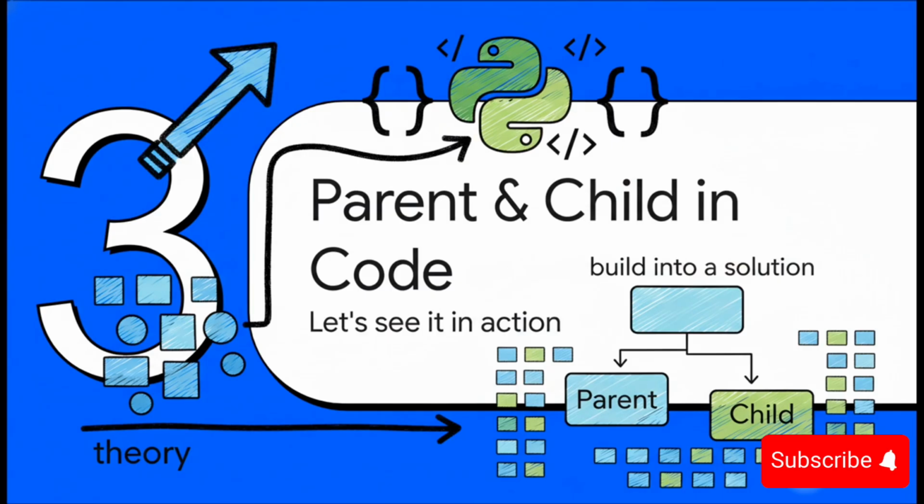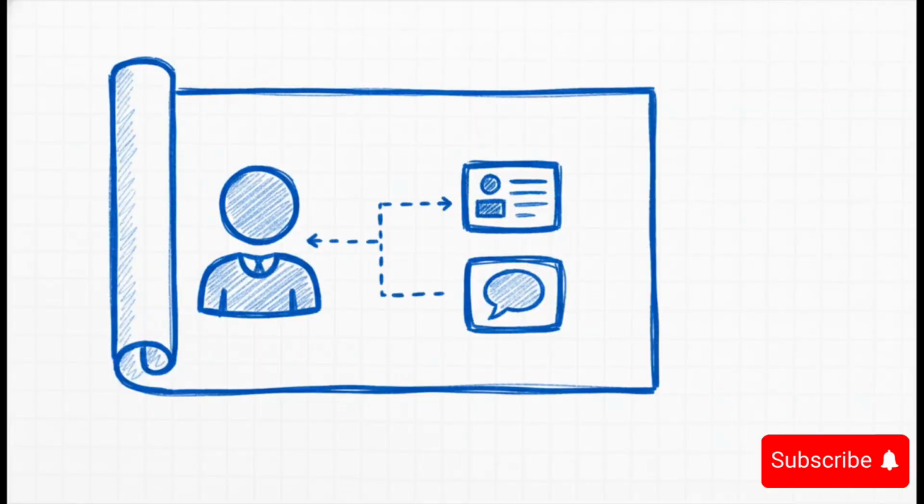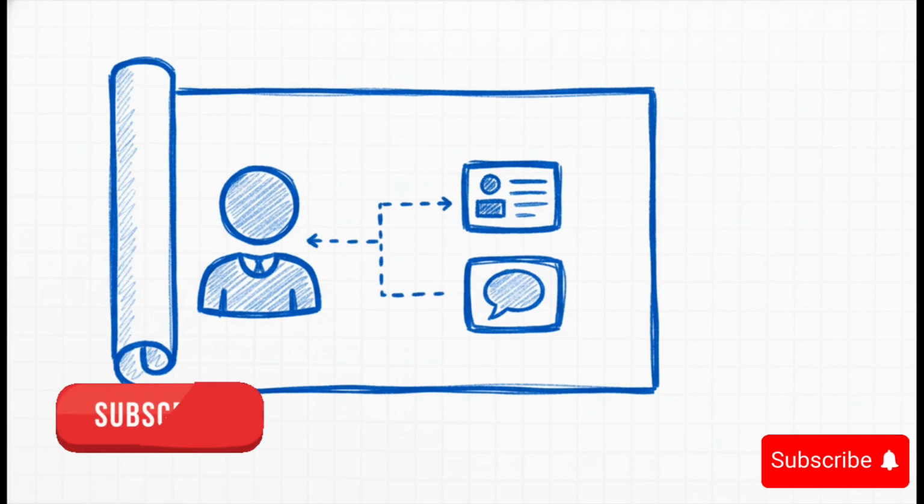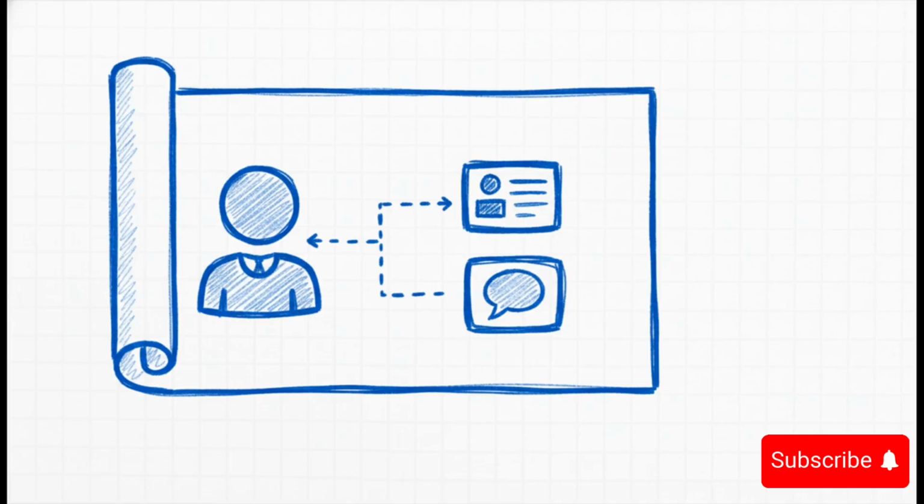All right, so we've seen the problem. Code repetition is bad. Now, let's see how inheritance gives us a really clean and elegant solution. Theory time is over. Let's get into some actual Python code. So, first up, we create our parent class. We'll call it Person. You can think of this class as our main blueprint. It has the basic stuff. It knows how to store a name, and it has a skill, or a method, called introduce. This is the common, reusable code that all our other classes are going to need.